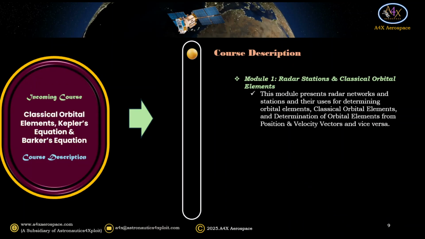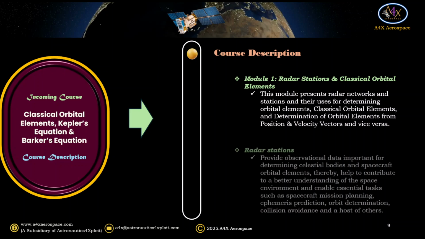Module 1, Radar stations and classical orbital elements. This module presents radar networks and stations and their uses for determining orbital elements, classical orbital elements, and determination of orbital elements from position and velocity vectors, and vice versa.